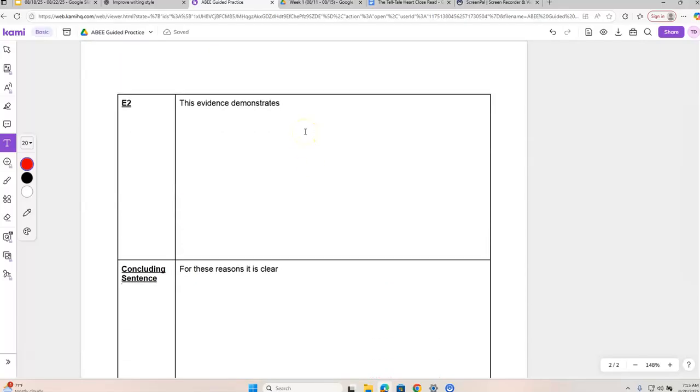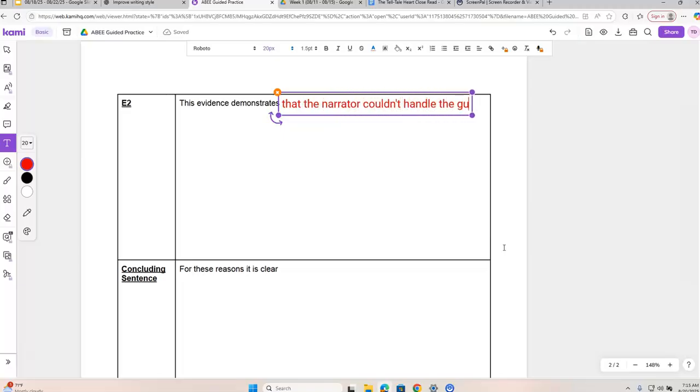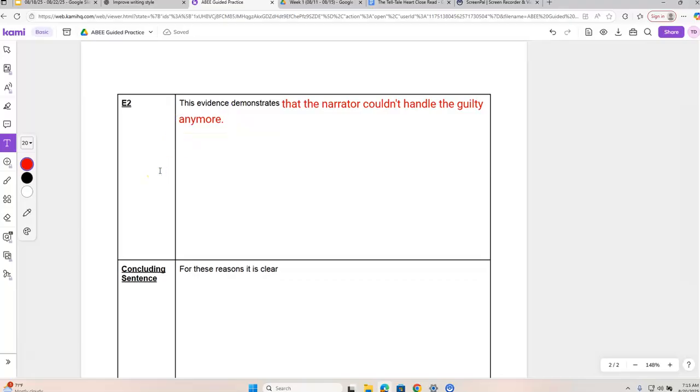So remember, our answer was basically that the guilt was eating away at him, and so the only way that he could get rid of that guilt was by confessing to the crime. Anytime we write an E2, we want our E2s to be at least two sentences, and a great way to start our E2 is with something like this evidence demonstrates. And so we're going to tie it back to our answer by saying this evidence demonstrates that the narrator couldn't handle the guilt, because remember, we're focusing on guilt as part of our identified theme, anymore. So this evidence demonstrates that the narrator couldn't handle the guilt anymore.